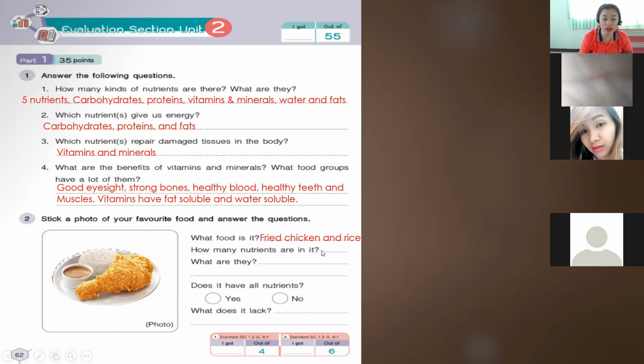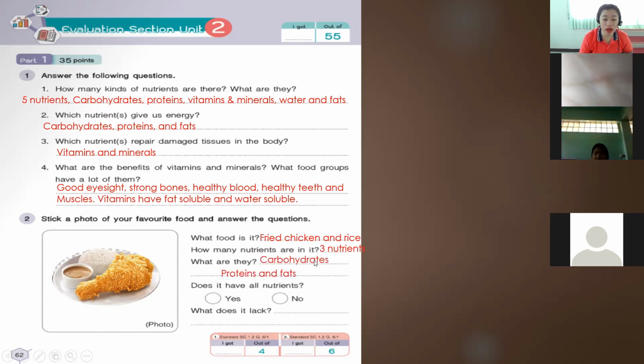There are 3 nutrients. What are they? They are carbohydrates, which is the rice, proteins for the chicken, and fats for the oil from the chicken. Does it have all nutrients? No. What does it lack? It lacks vitamins and minerals. So that's how you're going to do this activity.